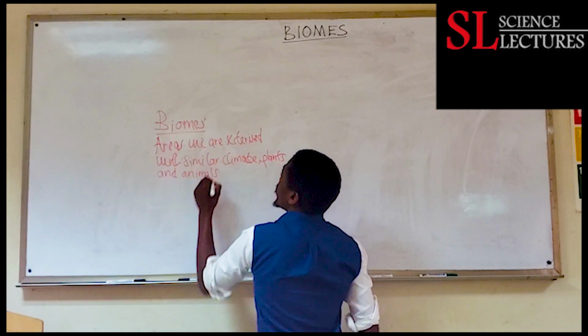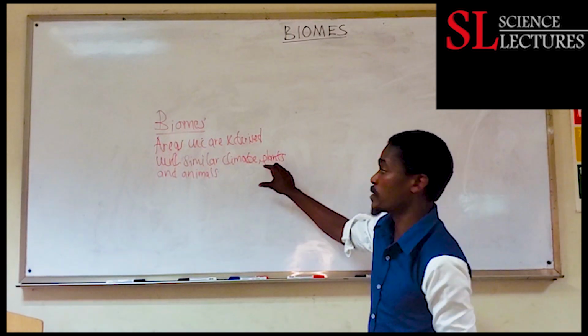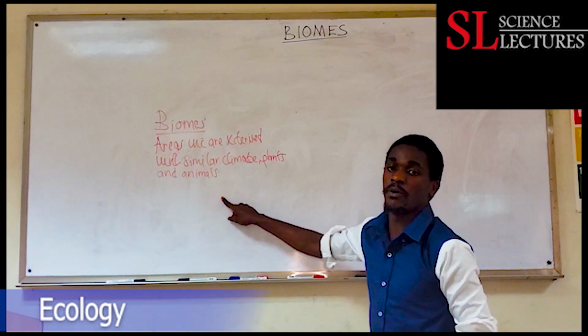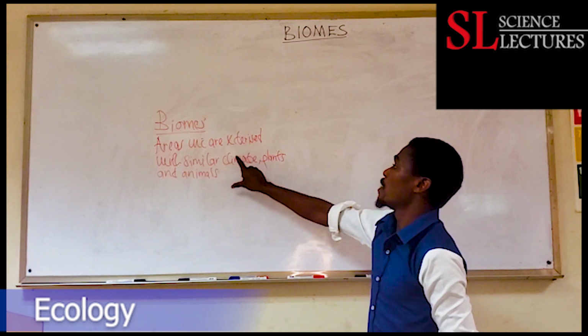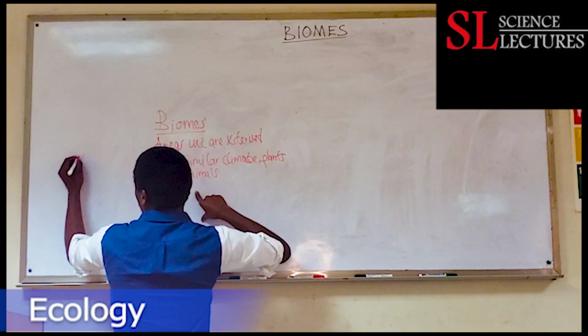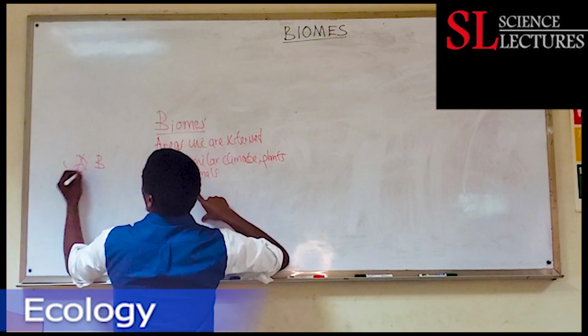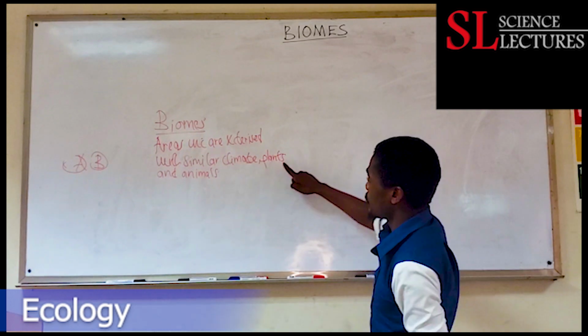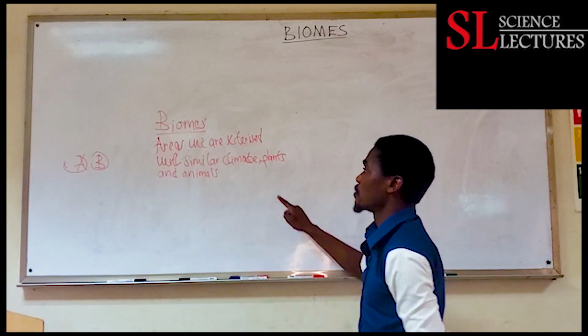So biomes are areas on Earth which are characterized by similarity in the climate, the plants, and animals. That means in biome A and biome B, if these are really the same biome, we'll find similar climates, similar plants, and similar animals.